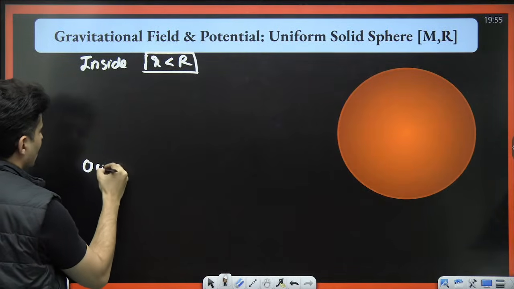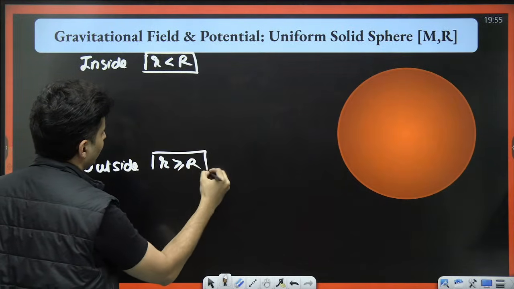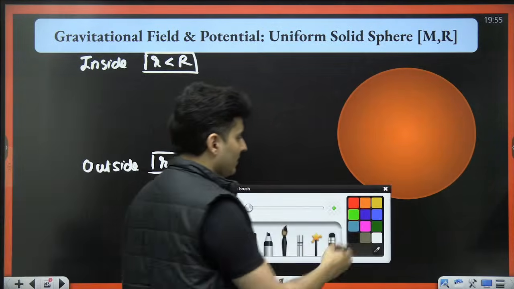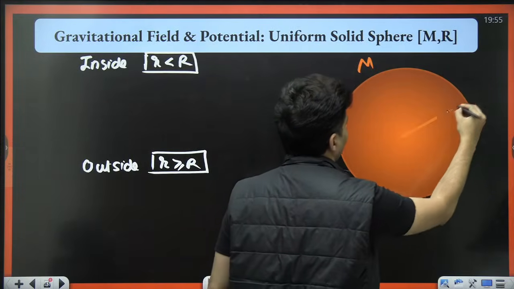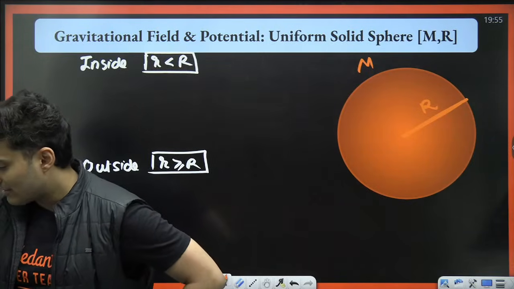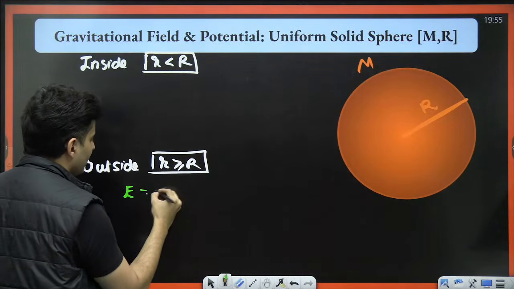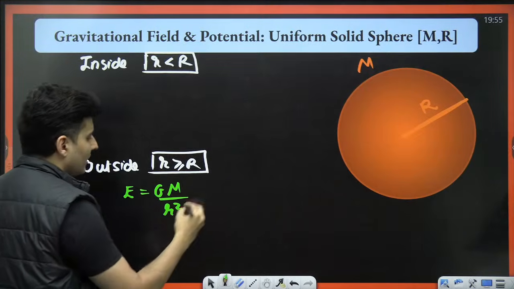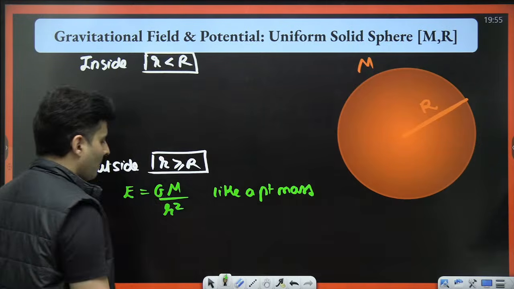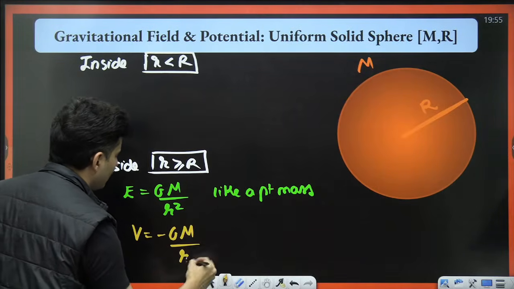And when you are outside, r is more than or equal to R. This is mass M, it could have some radius, let's say R. When you are outside, the field is just given by GM by r square, like a point mass, and even the potential is just like a point mass, so minus GM by r.